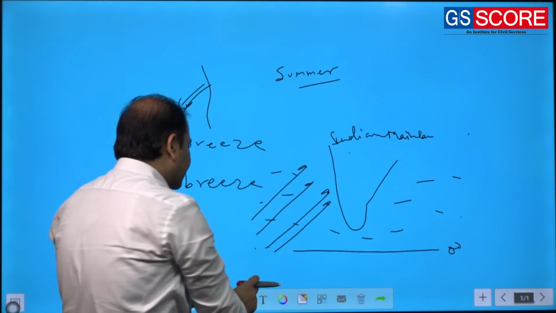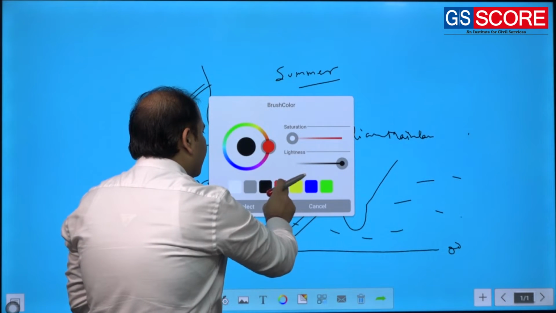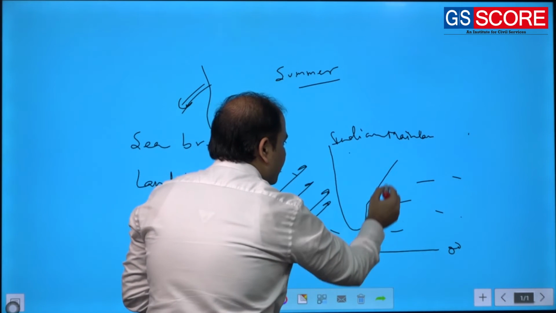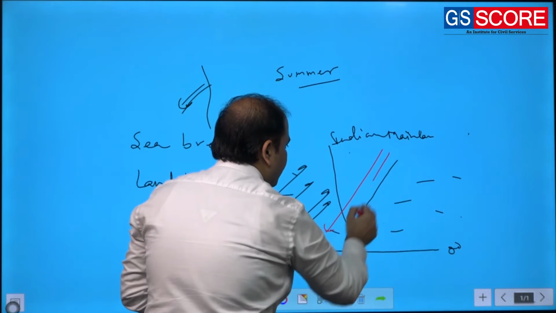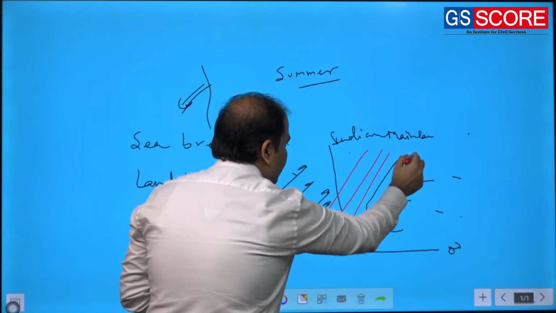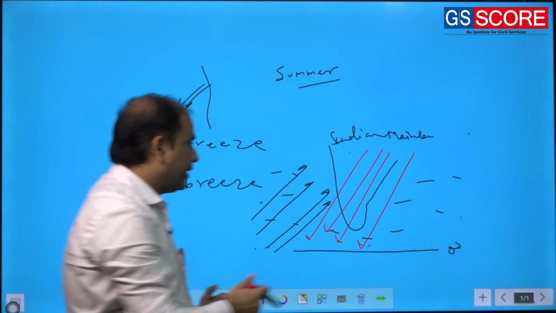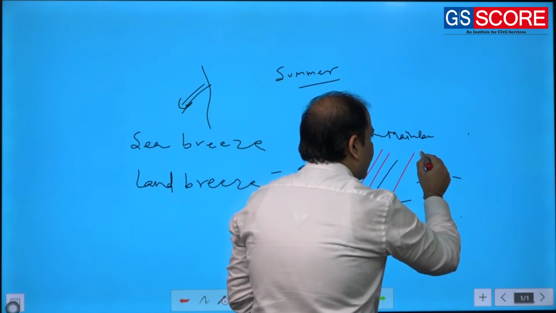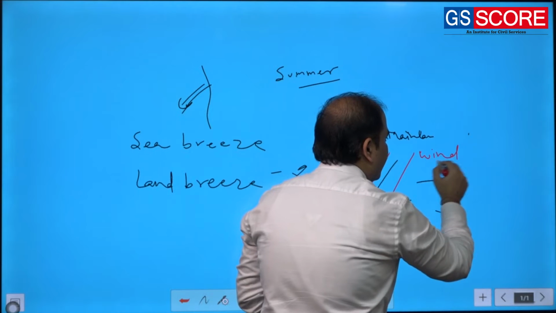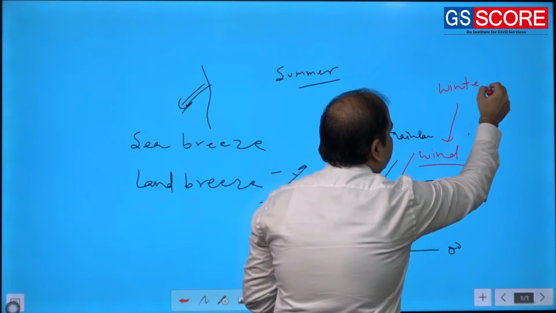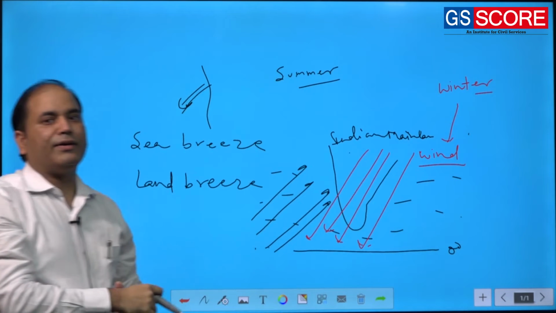And during the winter season, because of the changing pattern, the wind will start flowing from land to sea.